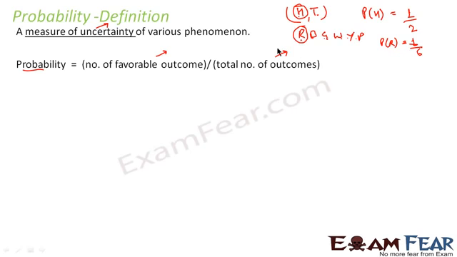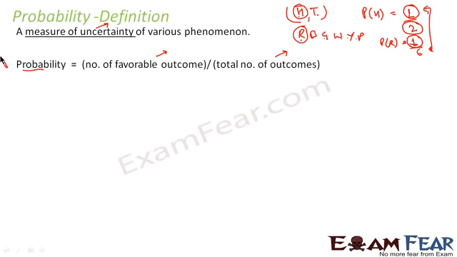We'll discuss all this. Just understand that the crude formula of probability is you find the number of favorable outcomes. If you are looking for the probability of red balls, you find the number of outcomes for red balls, divided by the total number of outcomes. If you are looking for the probability of head, then you find the number of favorable outcomes for head and divide by the total number of outcomes, head and tail. Correct? And that's how we get the probability.